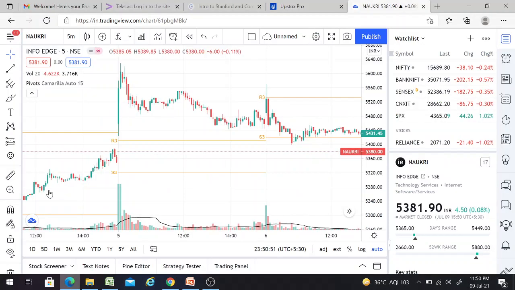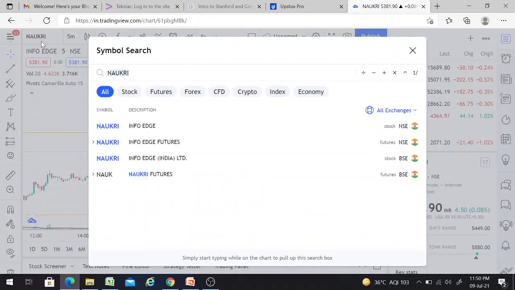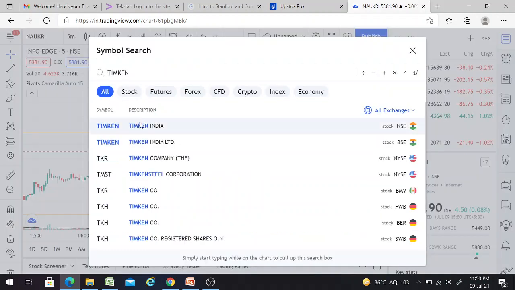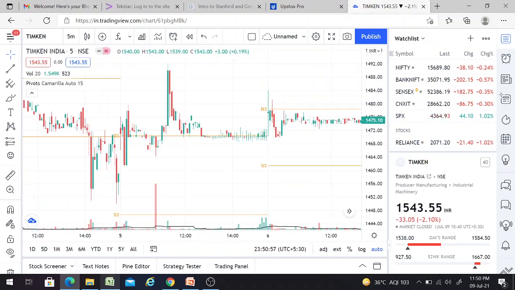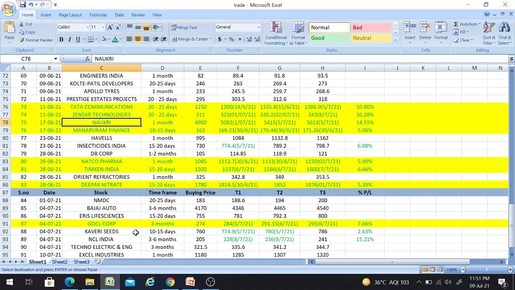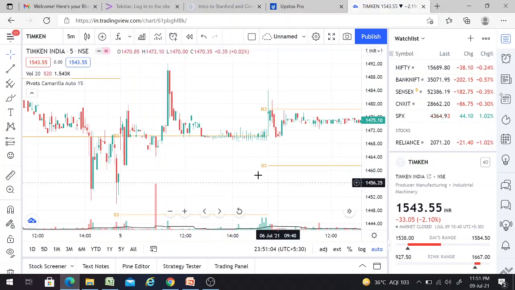Now I'll show the same in the market platform. It's Timken India stock, right? So what was our third target here? Wait a minute. So the third target was 1600 and we achieved it on 7th. So we'll see the same here.